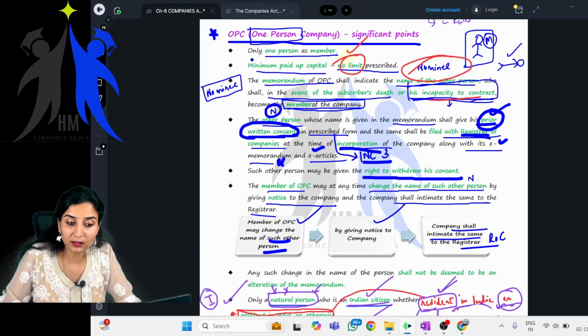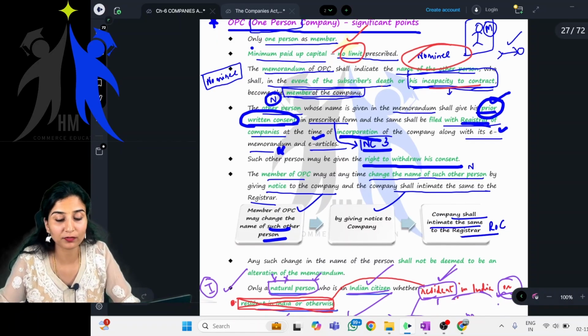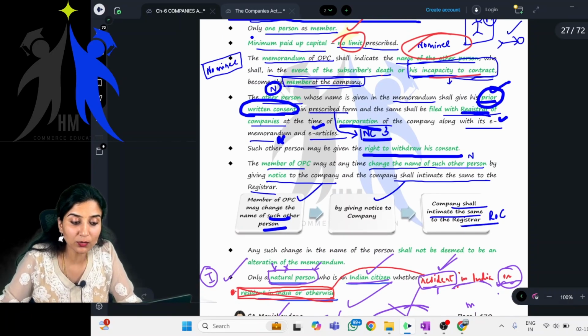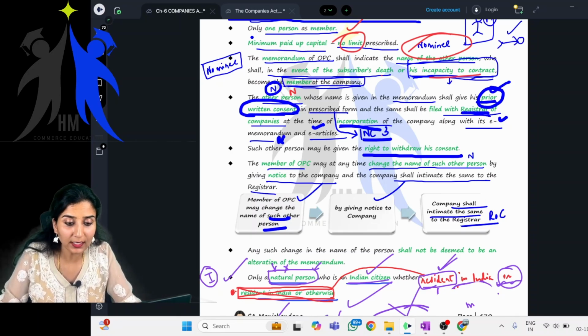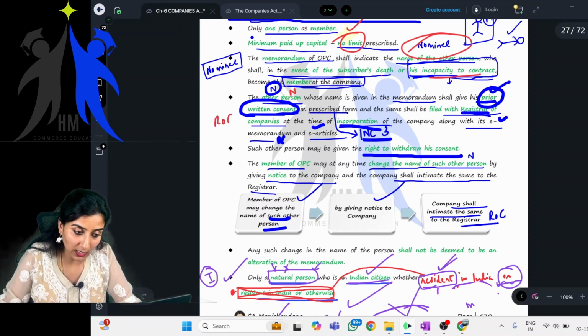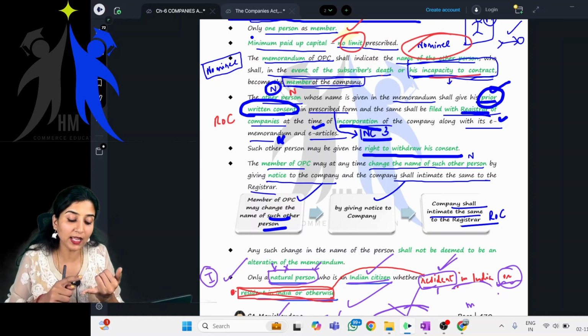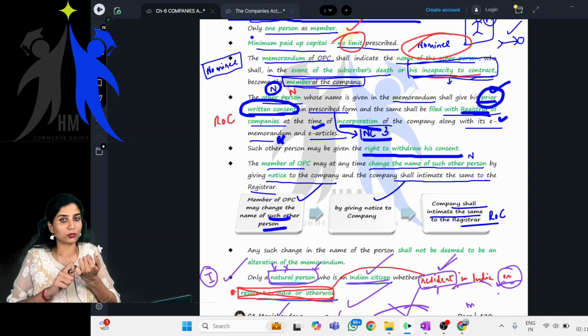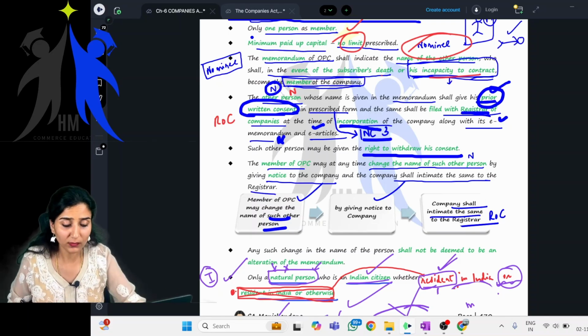So if the main member dies, obviously the nominee will become the member of the company. Such other person, who is that other person? The nominee, whose name is given in the memorandum, shall give his prior written consent. In which form? In form INC 3. And the same shall be filed with whom? ROC, meaning Registrar of Companies, along with E Memorandum of Association and E Articles of Association. When? During incorporation of the OPC, correct?